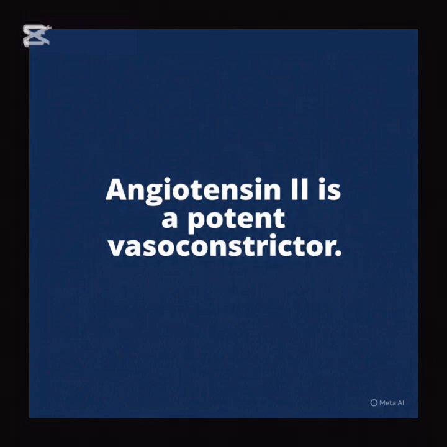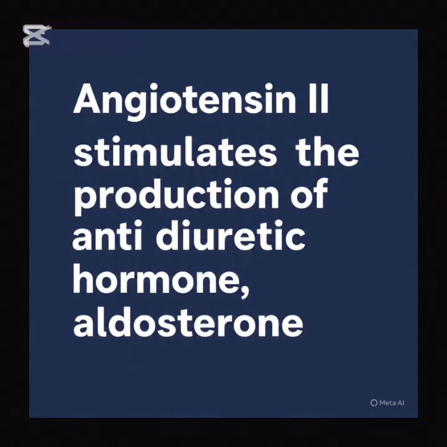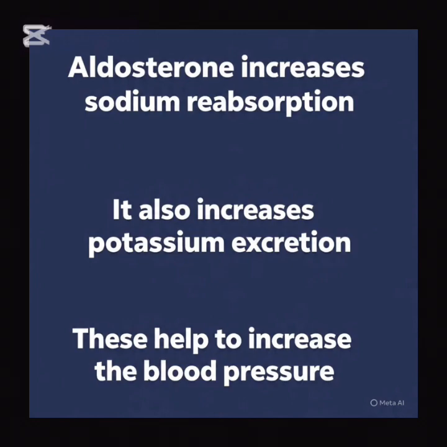Angiotensin II is a vasoconstrictor. It constricts blood vessels to increase blood pressure. Angiotensin II also stimulates the production of the hormone aldosterone, which in turn increases sodium reabsorption in the kidney. The reabsorption of sodium leads to water retention. I do not want you to forget that wherever sodium goes, water goes with it, and this helps to increase the blood pressure.